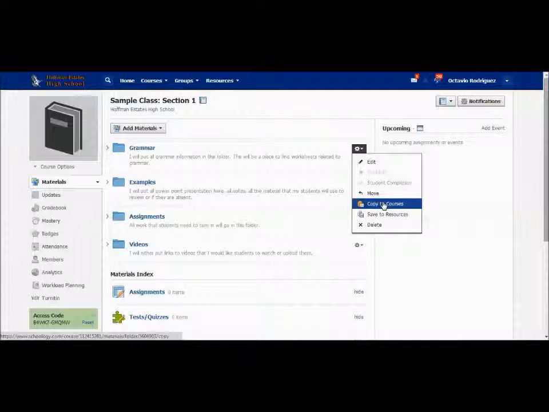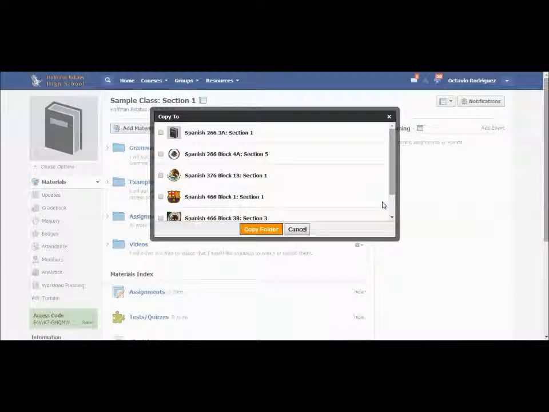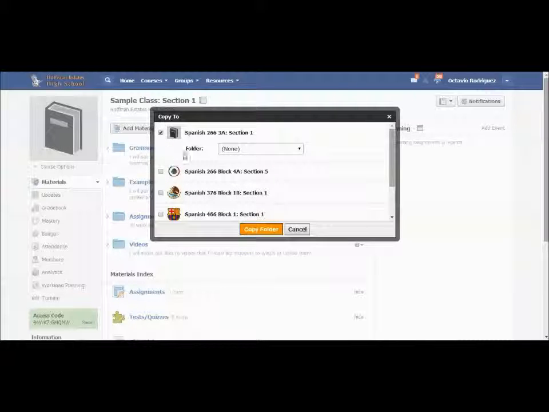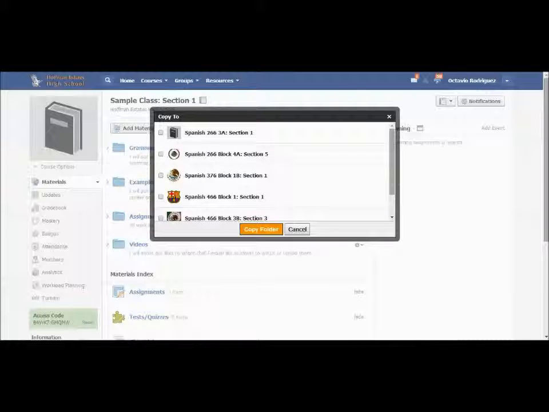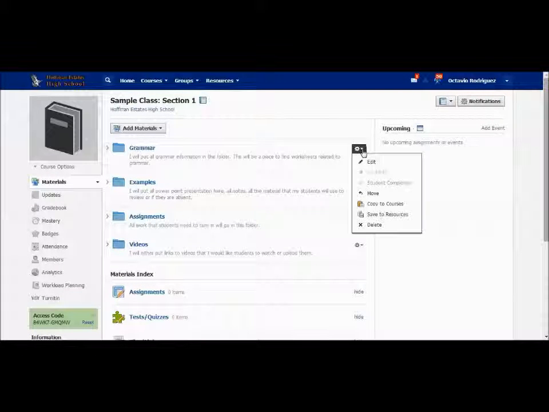I can also copy this information or this folder into other classes by just going and selecting the edit button and then clicking on the specific class that I want to copy this folder to. So all my classes will appear in the copy to dialog box. You can tell it where you want this folder to be copied to, and then all you have to do to copy that folder is click copy to, and you're done.